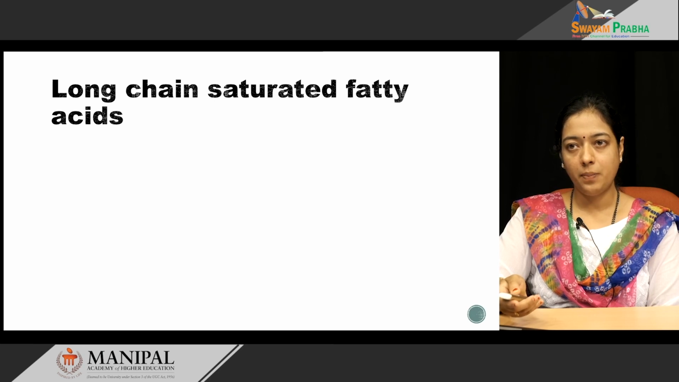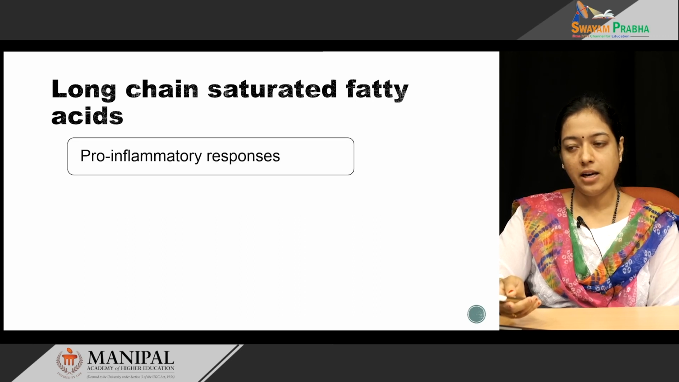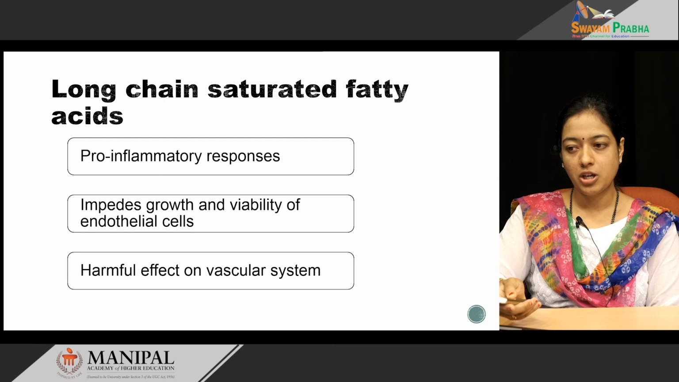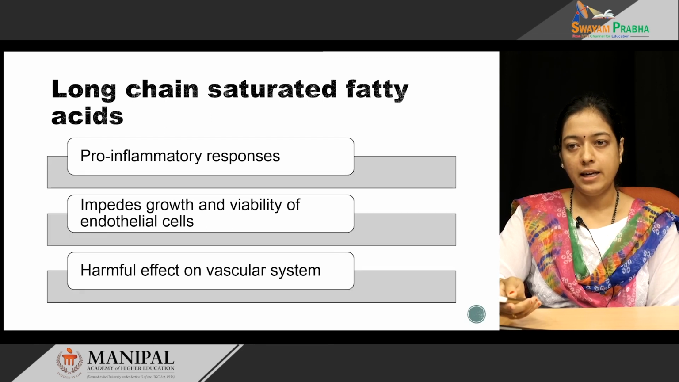Finally, what is the link between long chain saturated fatty acids and atherosclerosis? Saturated fatty acids are more harmful compared to unsaturated fatty acids. The saturated fatty acids act as a pro-inflammatory agent. They impede the growth and viability of endothelial cells. When the viability of endothelial cells is damaged, they have a more harmful effect on the vascular system, finally leading to atherosclerotic plaque formation.